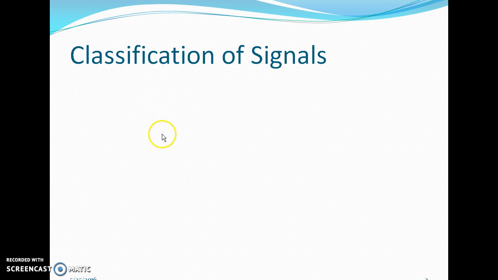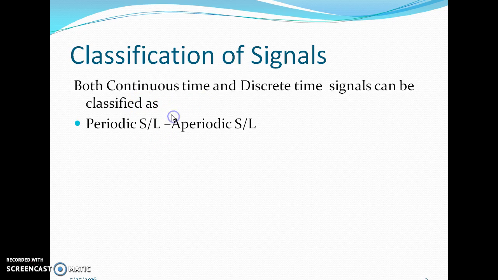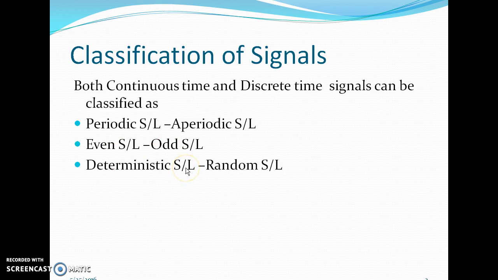Into the classification of signals, the discrete time signals as well as continuous time signals are classified as periodic signal and aperiodic signal. That means actually they are periodic sequences and aperiodic sequences for the discrete time version. Similarly, even sequence and odd sequence. On the other hand, for analog signals, we should call them even signal and odd signal. Next one, deterministic sequence and random sequence. Here the behavior of the sequence cannot be determined earlier itself. Such sequences are called random in nature. Next we will discuss energy signal and power signal.